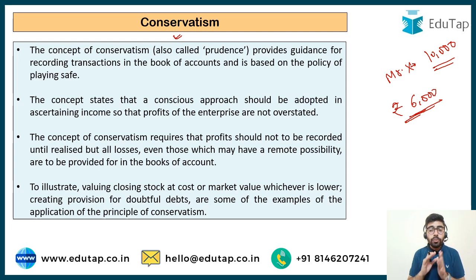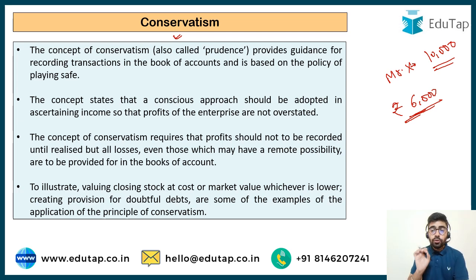You have to be very conservative about the profits, because if the profits do not happen and you record them in the books of accounts, the users of your accounting reports may make certain decisions which they would not have made if they had known the correct picture. So we want you to show all the expenses and losses, even those which are not certain as of now, but we do not want you to show uncertain incomes.